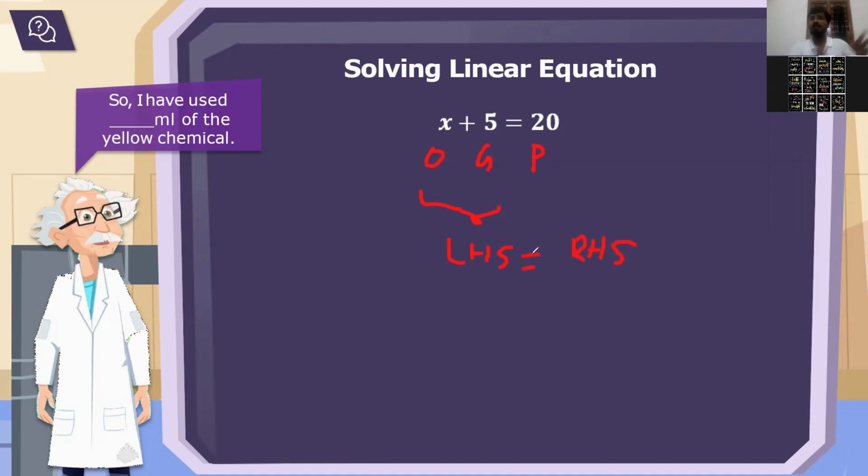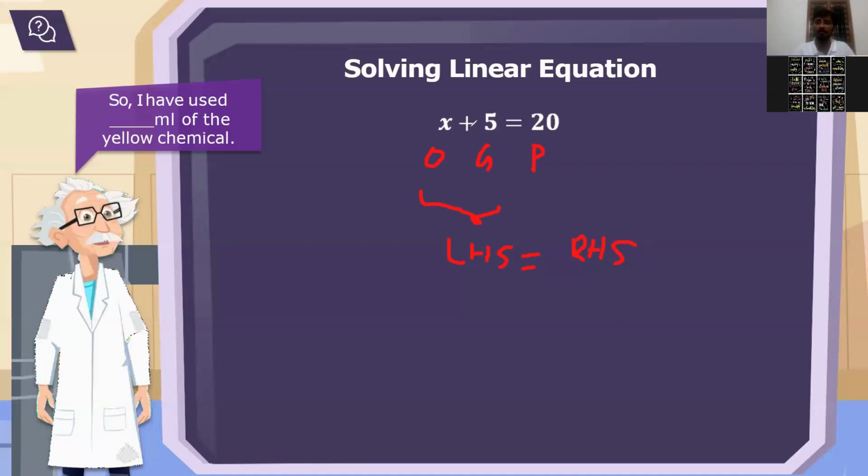Equal. Whatever you have on the left side, the same you should have on the right hand side, right? Yes or no? Now look at the right hand side, how much is there? 20, right? Left hand side, what is that? X plus 5. Now here 5 is constant, but X is variable. Now can you tell me, in order to make both sides equal, what will be the X value? How will you find out? What will you do?